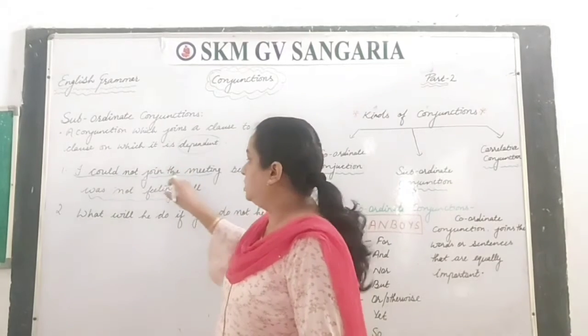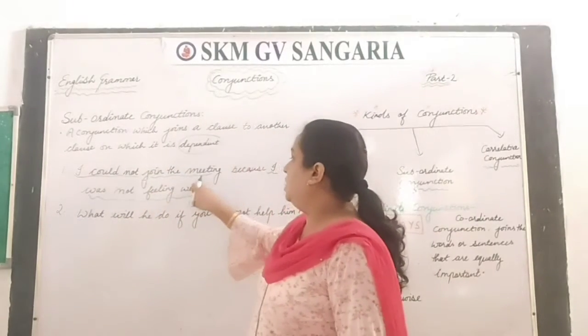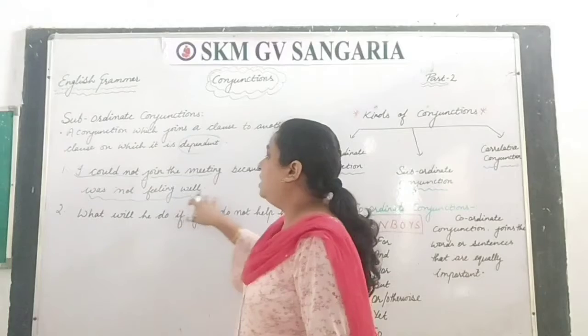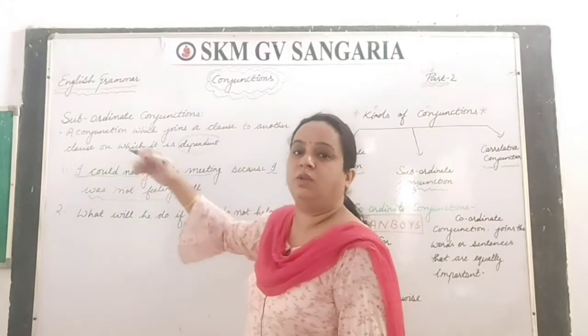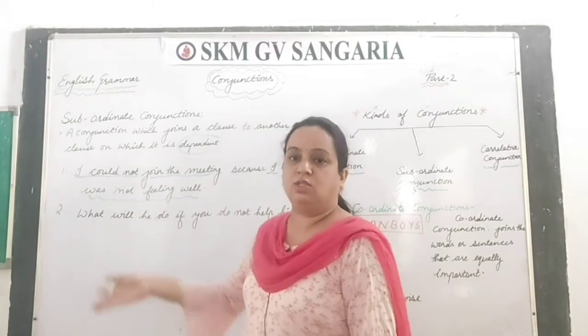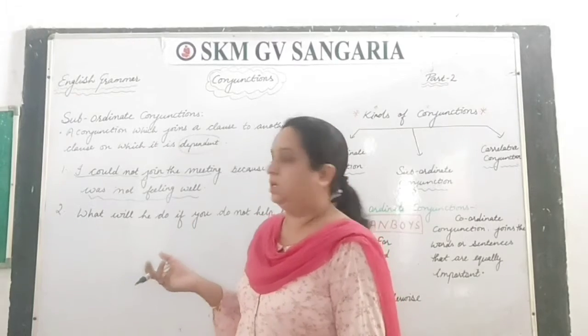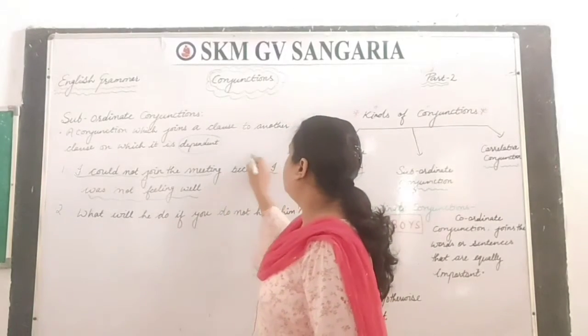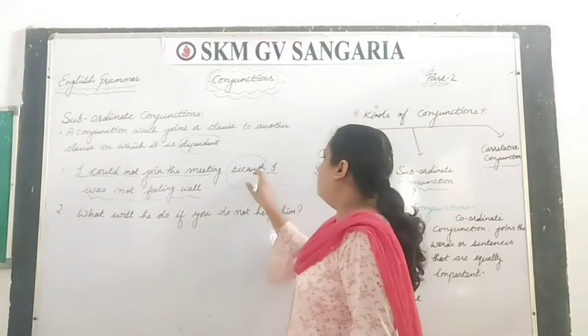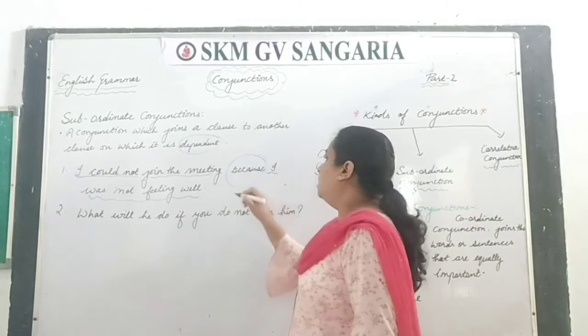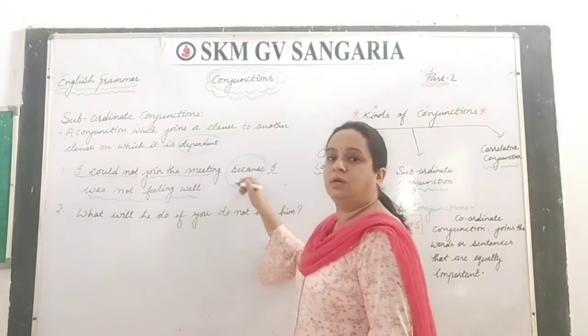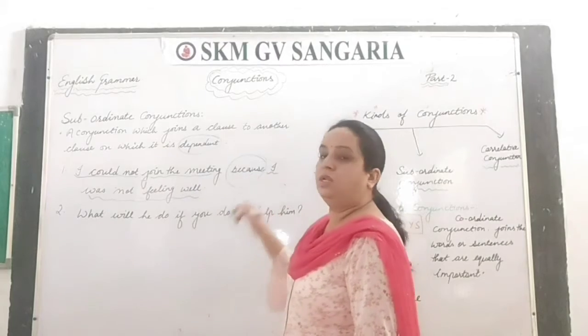One clause is dependent on the other to give the complete meaning of the sentence. That's why we join them with because, to give the reason here.